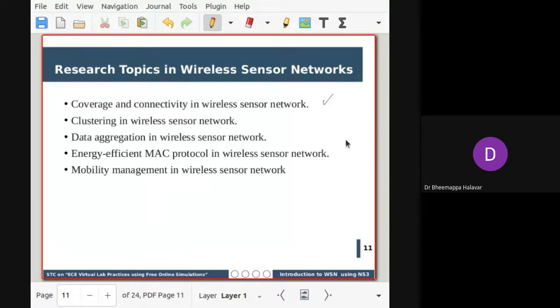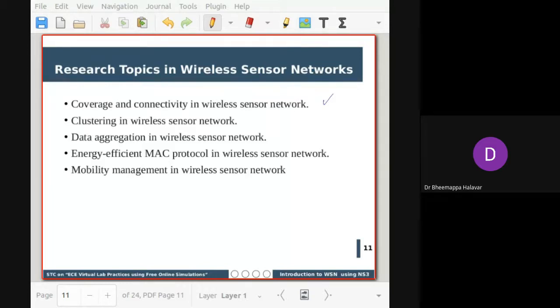Next, this is just an overview I gave. What is WSN? What are the components of WSN? And then the applications of WSN. So these are the things. If you have any doubts, we'll take them. Then we'll move to the implementation part. How do you implement simple wireless networks in NS2? That we'll look into.